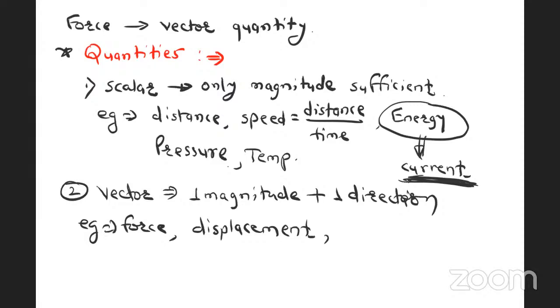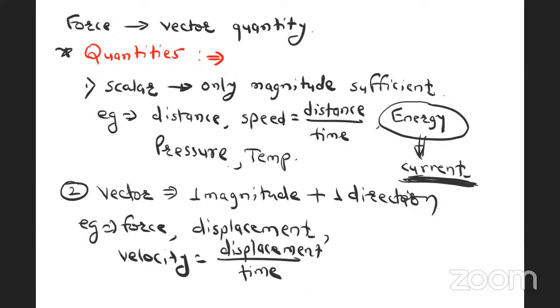Then velocity. Velocity is nothing but displacement divided by time, and it is a vector quantity. Speed is a scalar quantity, velocity is a vector quantity. Again, moment, force into perpendicular distance, is a vector quantity. Again, momentum is nothing but the product of mass and velocity. It is linear momentum. Momentum is a vector quantity, right?